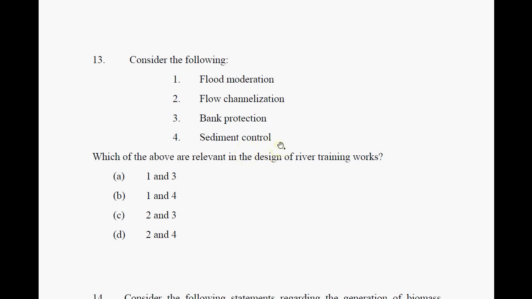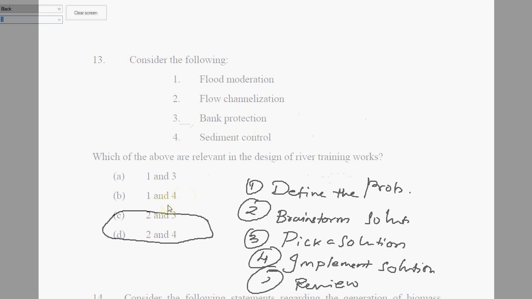Sediment control is mainly seen in the construction site, and flood moderation has to do with the dams. How do you maintain dams? It is not something that they do every time. River training works is something that is done in a routine manner. So only flow channelization and bank protection. This is something that is done. So choice C is the correct choice here.